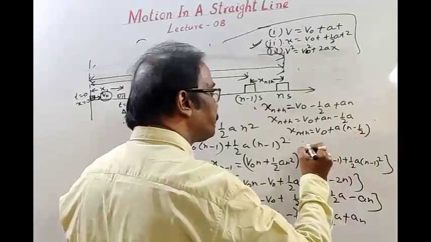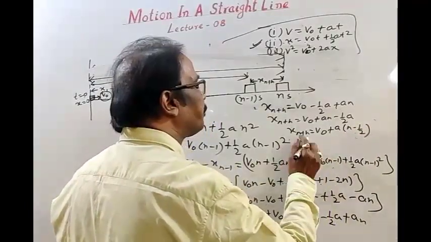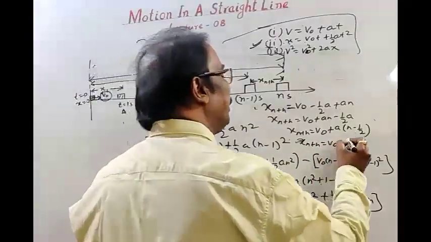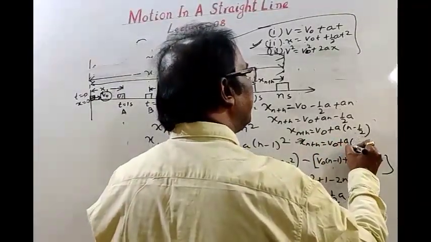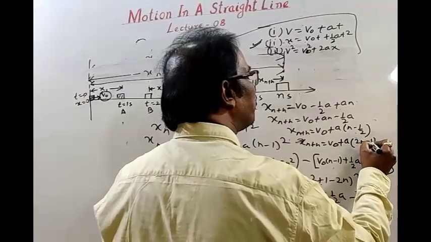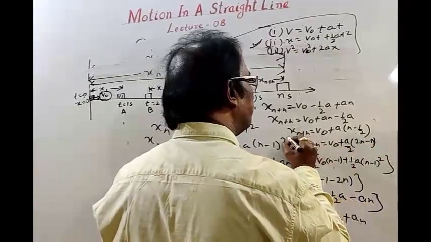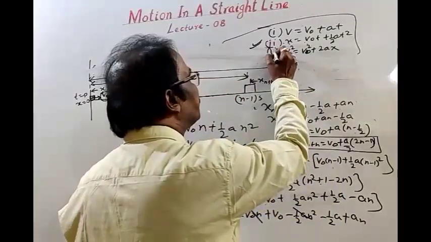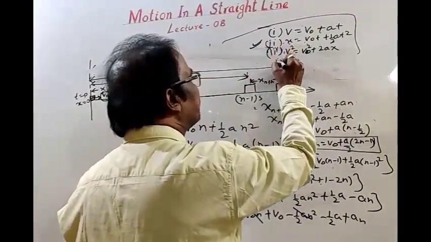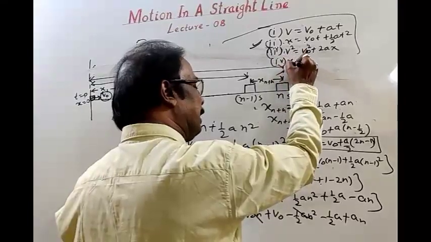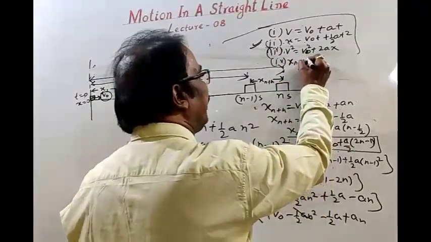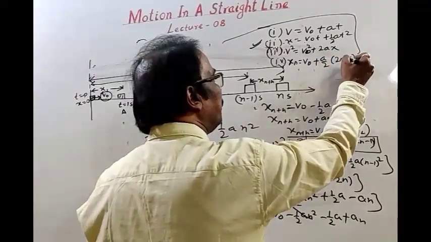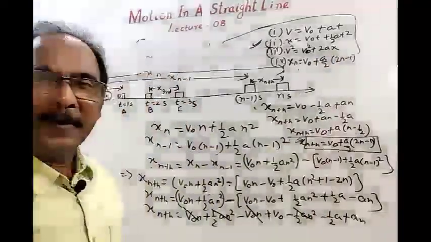This is also your equation, or you may take another step. Xn is equal to v naught plus a into 2n minus 1 divided by 2. This is our equation 4, and I am writing here, this is equation 3. This is equation 4: xn is equal to v naught plus a by 2 into 2n minus 1. So these are 4 equations.